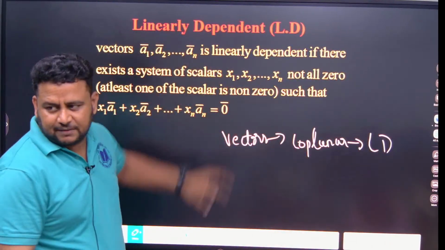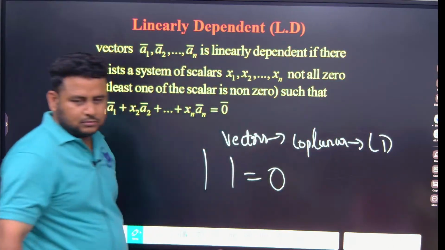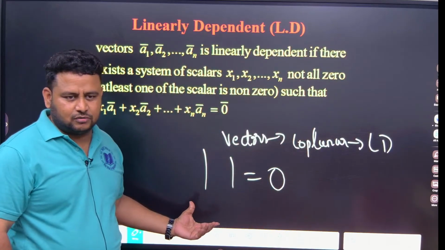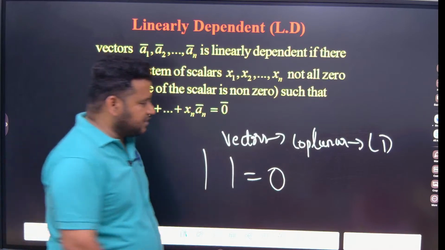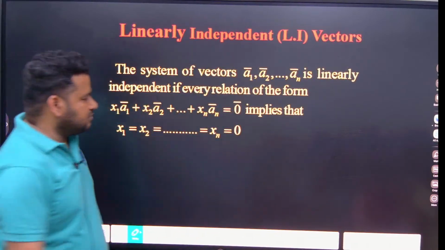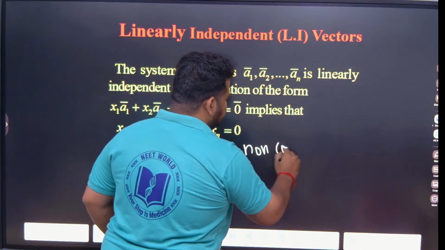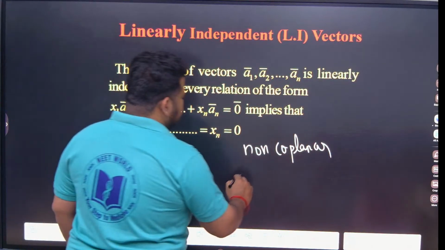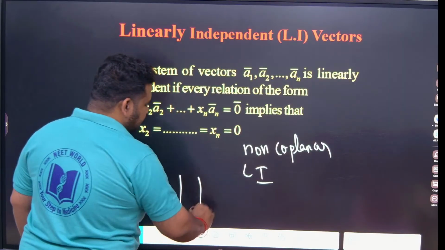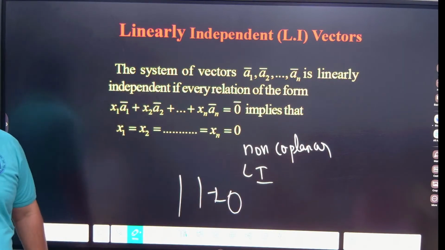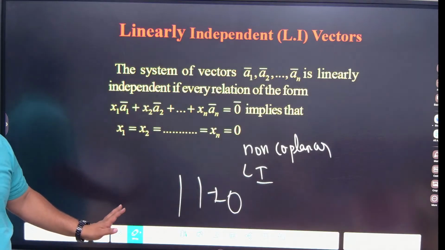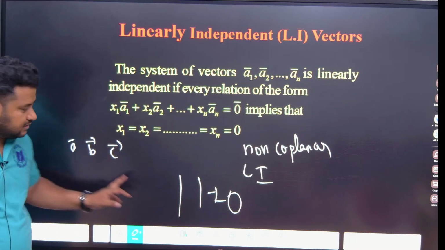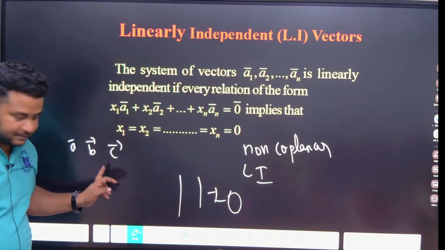If they are linearly dependent, the determinant will be equal to 0. Why is it 0? If they are linearly dependent, they are coplanar. If they are coplanar, the determinant is equal to 0. Now when it comes to linearly independent, the vectors are non-coplanar. When they are linearly independent, delta will not be equal to 0. See, when I say vector A, vector B, vector C, while writing the determinant, the first row should be vector A, the second row vector B, the third row vector C.